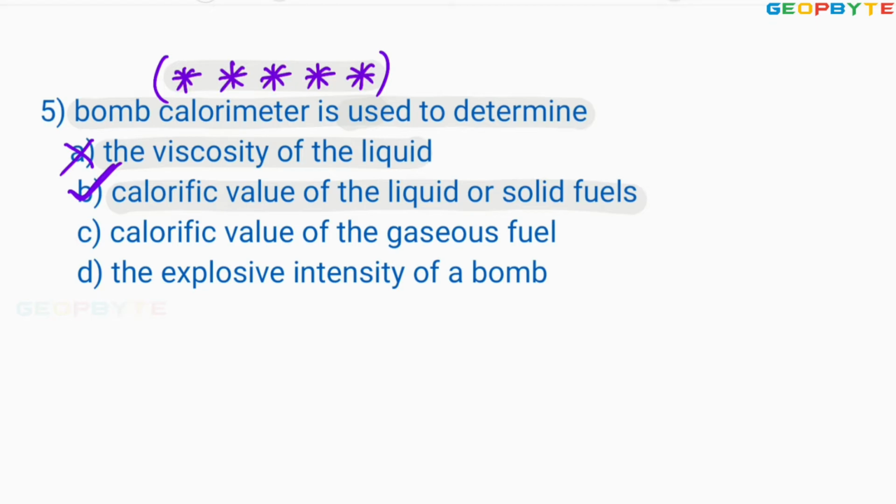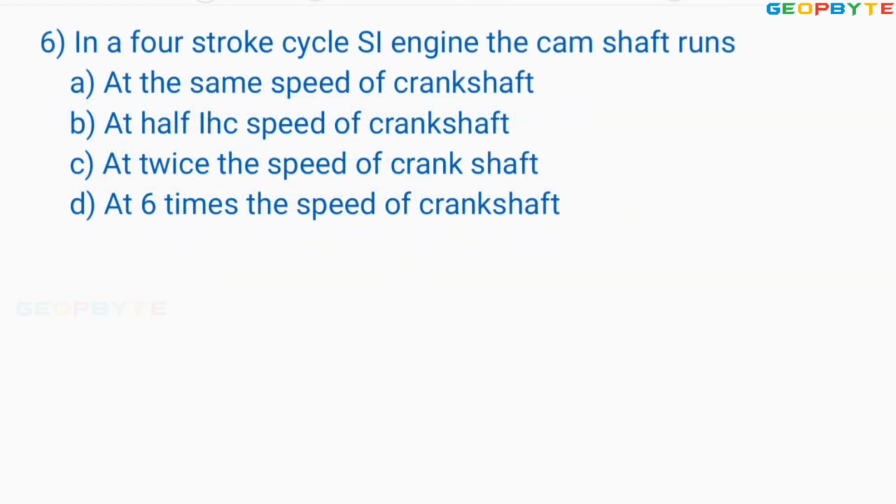Let's take another problem. Look at the sixth problem. In a 4-stroke cycle SI engine, the camshaft runs.